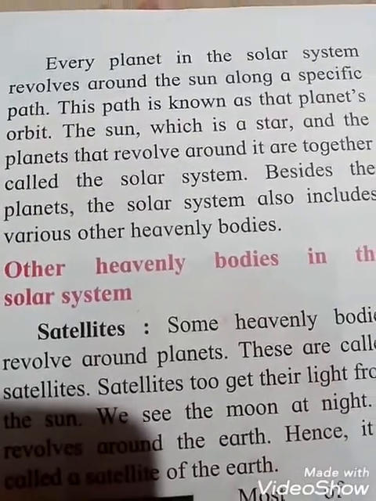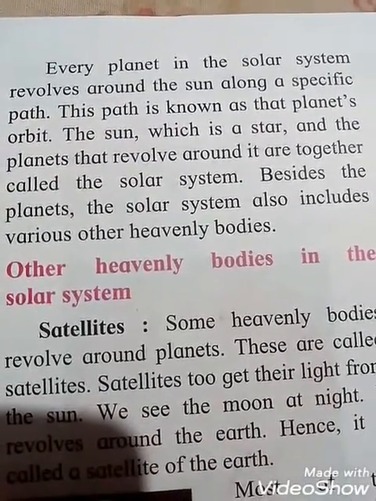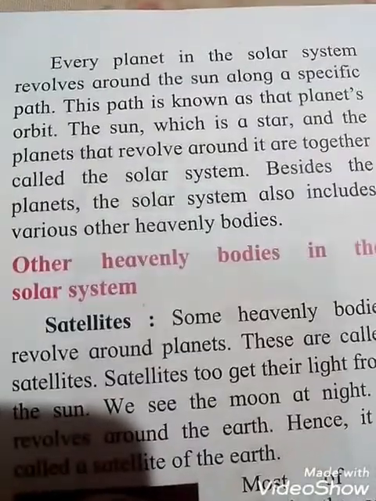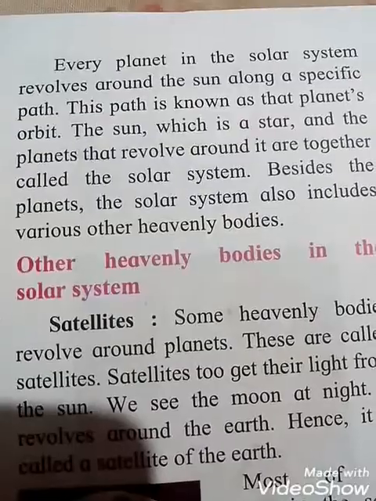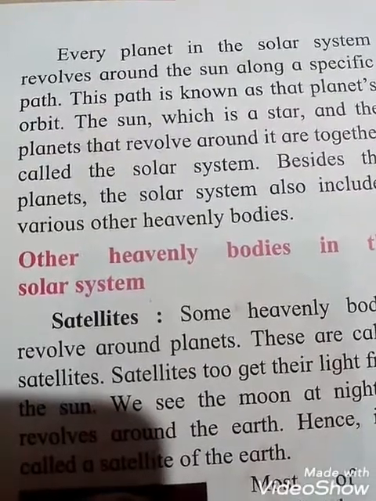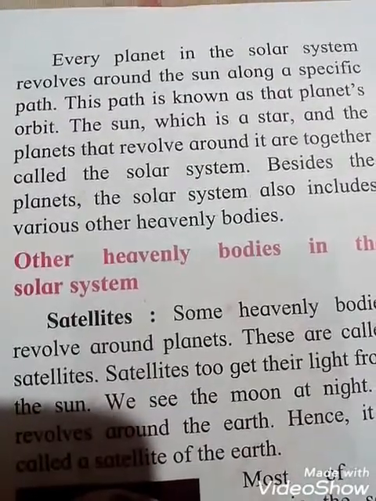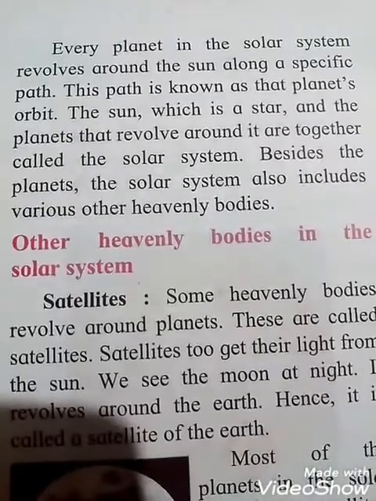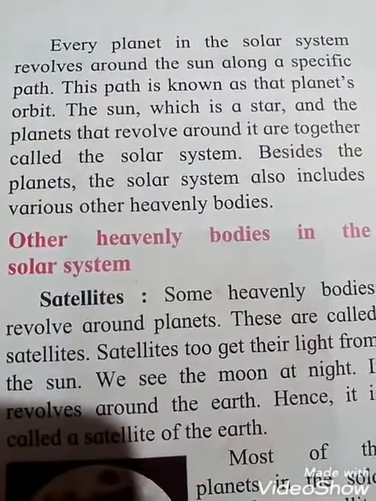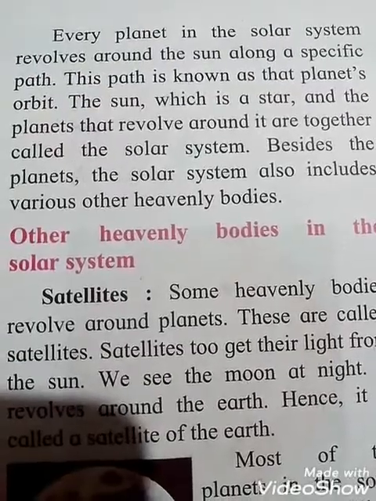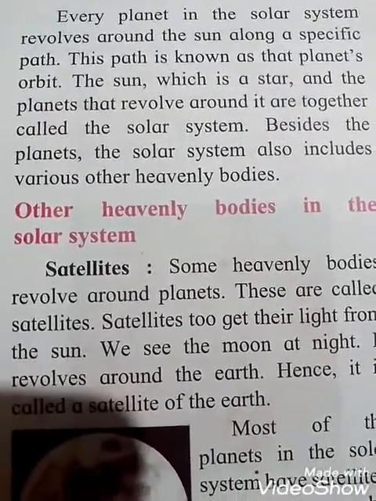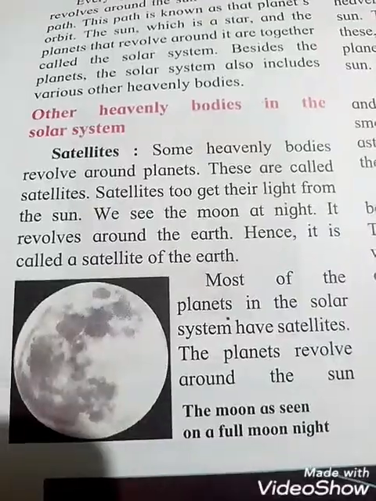The sun, which is a star, and the planets that revolve around it are together called the solar system. You all know, students, the sun is a star, and the planets making the revolution around the sun are together called the solar system. Besides the planets, the solar system also includes various other heavenly bodies. Other heavenly bodies in the solar system.